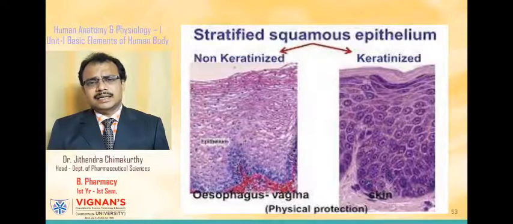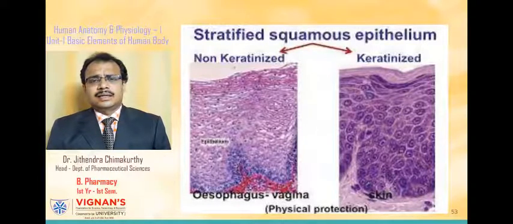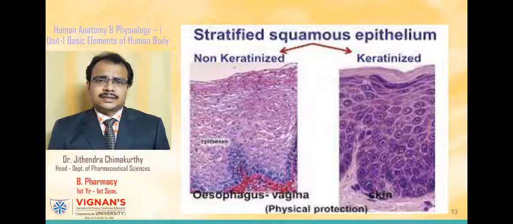The non-keratinized stratified epithelium is found in those regions which are moist. Example, they line the mouth, pharynx, esophagus and vagina, the conjunctiva of the eye.